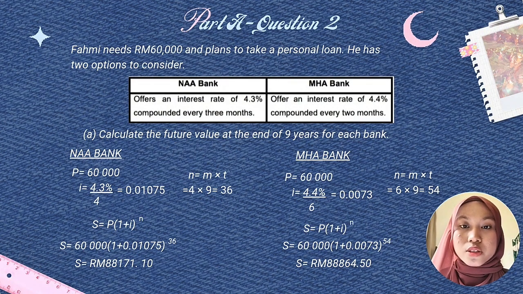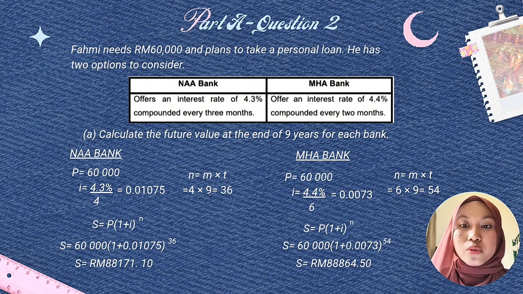Part A, question 2. Fahmi needs 60,000 ringgit and plans to take a personal loan. He has two options to consider. The first one is NAA Bank. This bank offers an interest rate of 4.3% compounded every 3 months. The next one is MHA Bank. This bank offers an interest rate of 4.4% compounded every 2 months. Question A, calculate the future value at the end of 9 years for each bank.